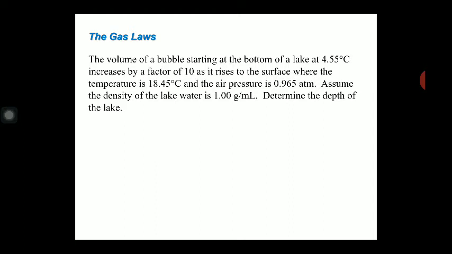Now you can find out the value of some numerical. The volume of a bubble starting at the bottom of the lake at 4.55 degrees Celsius increases by a factor of 10 as it rises to the surface where the temperature is 18.45 degrees Celsius and the air pressure is 0.965 atm. Assume the density of the lake water is 1 gram per ml. Determine the depth of the lake.